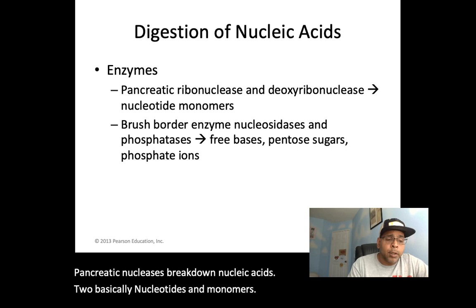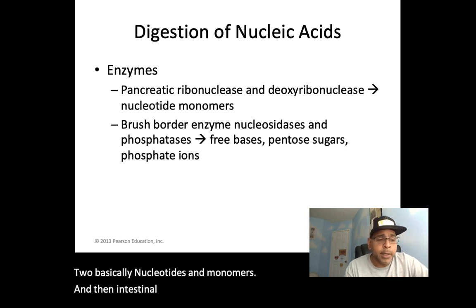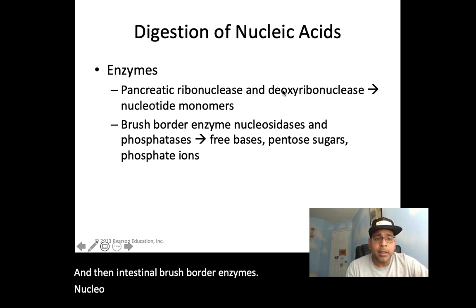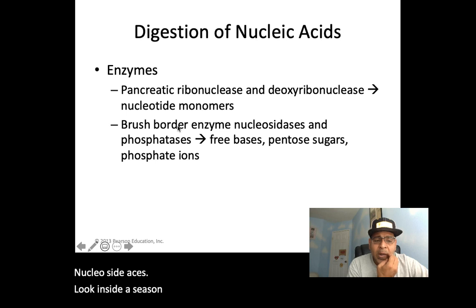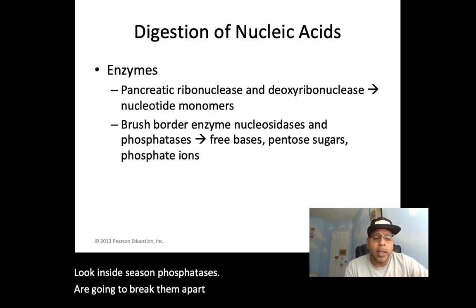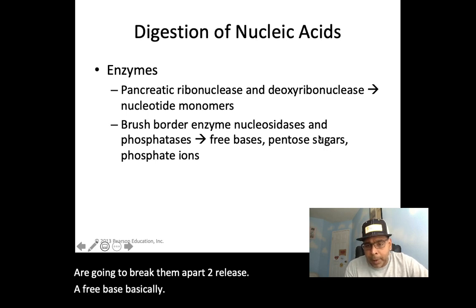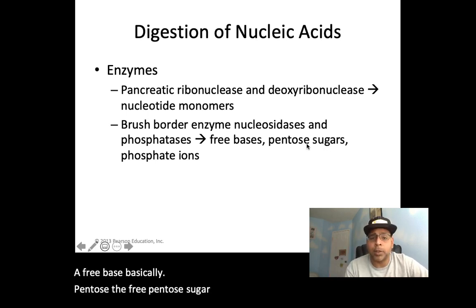And then intestinal brush border enzymes, nucleosidases and phosphatases, are going to break them apart to release a free base, the free pentose sugar, and also to free that phosphate ion.